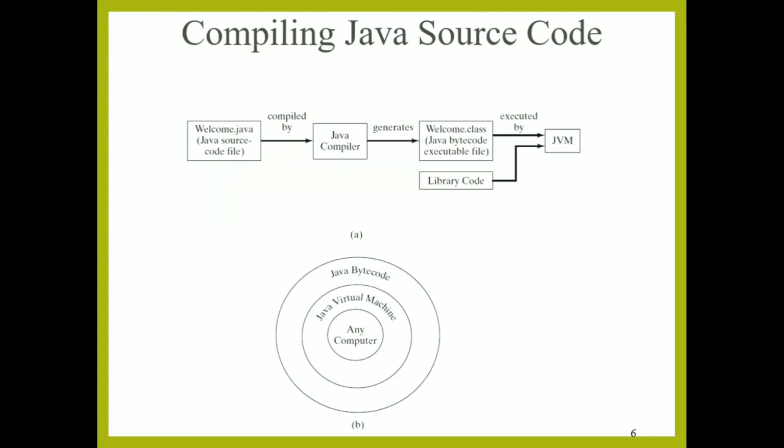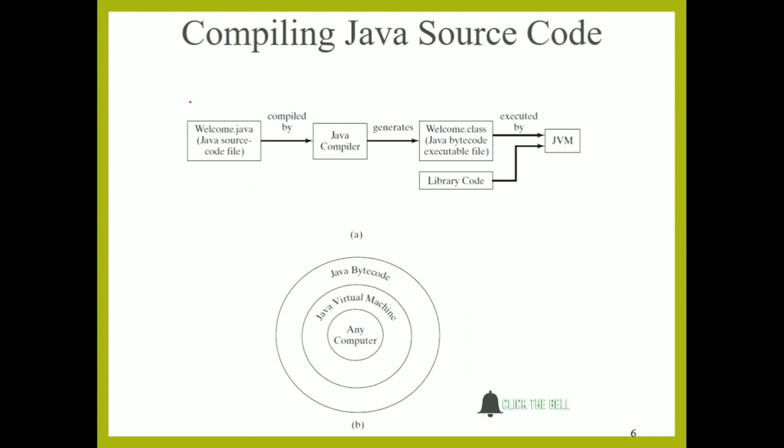Next, compiling Java source code. Java can be compiled into a special type of object code known as bytecode. This bytecode can run on any computer using the Java Virtual Machine. And there are two figures.